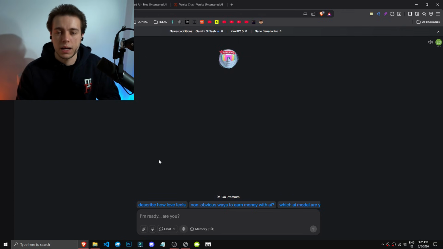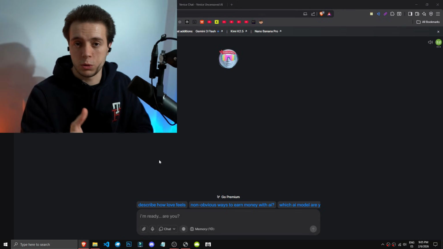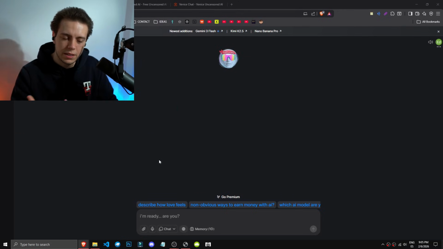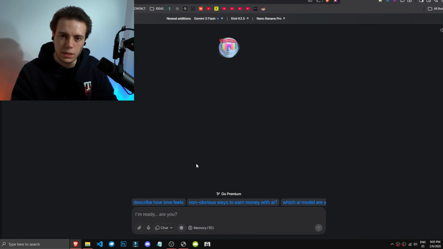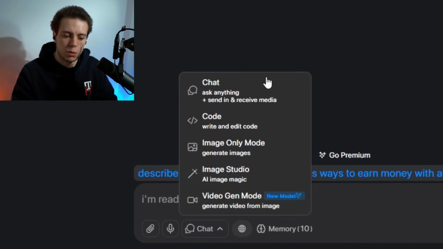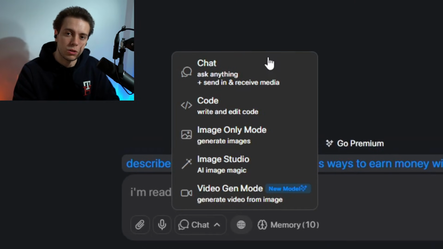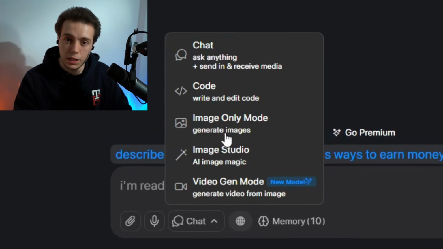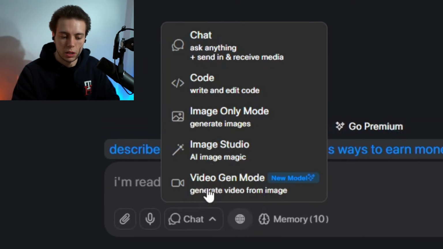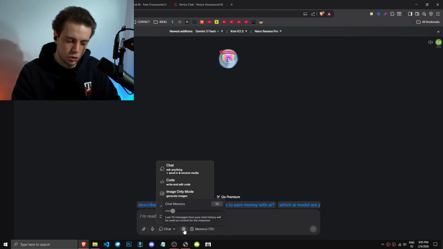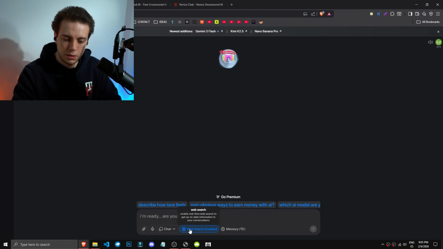In this case, it's Uncensored AI. As you can see, the homepage showcases various notable features of this AI tool, including the ability to interact with chat. Importantly, we can write code with this tool, generate images, modify images, and even create videos. We can also configure how much memory this AI tool retains from our chat, and we can ask it to search the web for information.